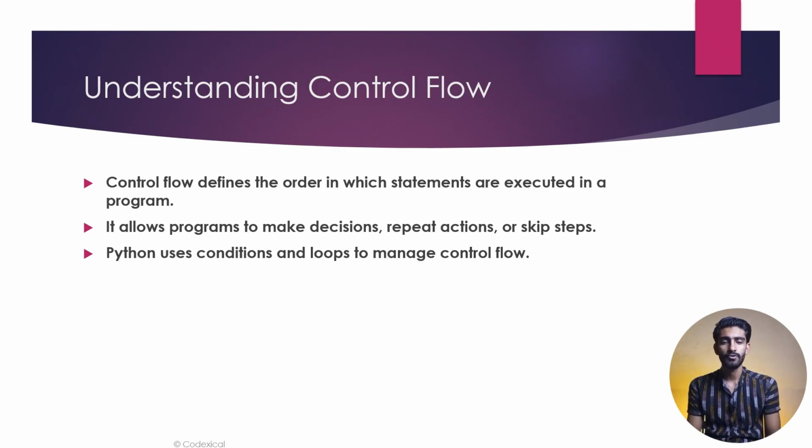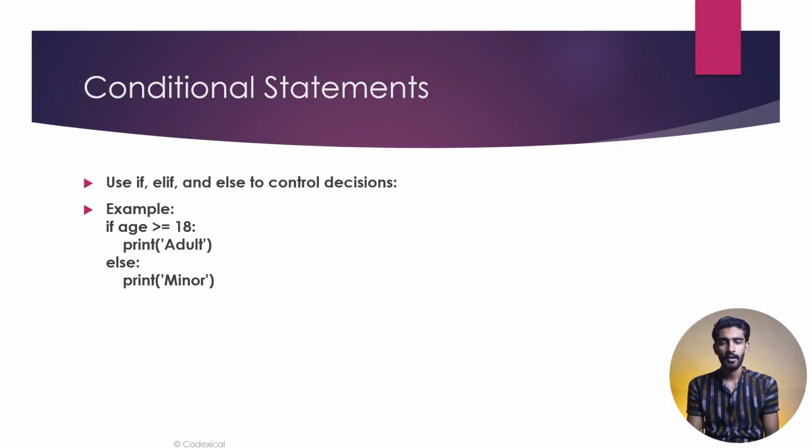These conditions could be less than, greater than, equal to, or other logical operations that are performed in a program. If one condition doesn't match, meaning it is not true, then another condition executes. Conditional statements allow you to execute different code depending on conditions. Use if, elif, and else to branch logic in your Python scripts. In this example, you can see that if your age is greater than 18, then you are an adult, otherwise you are a minor.